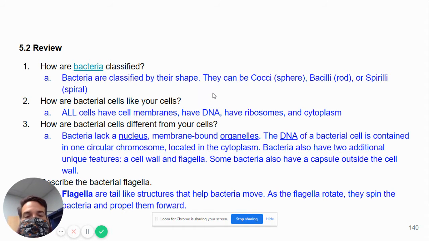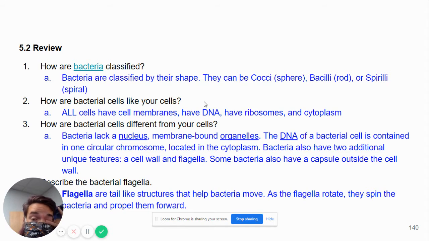How are bacteria classified? By their shape: sphere-shaped, rod-shaped, or spiral-shaped. How are they like our cells? All cells have four things in common. They have cell membranes, they have DNA, they have ribosomes, and they have cytoplasm. How are bacterial cells different from our cells? Bacterial cells are prokaryotes. That means no nucleus, no membrane-bound organelles. The DNA is a single circular chromosome, whereas human cells have 46 chromosomes that are kind of X-shaped.